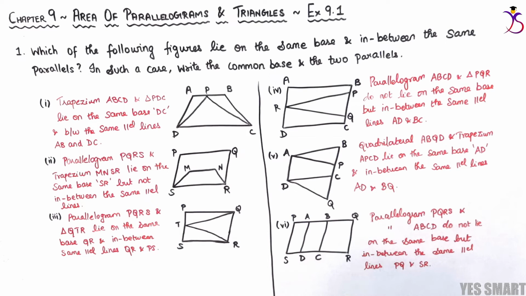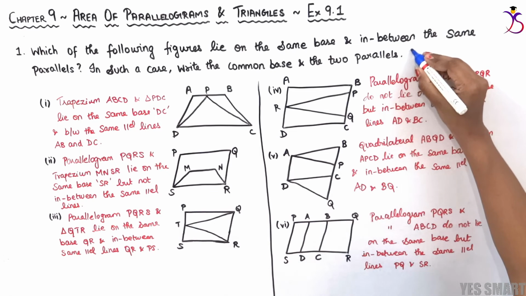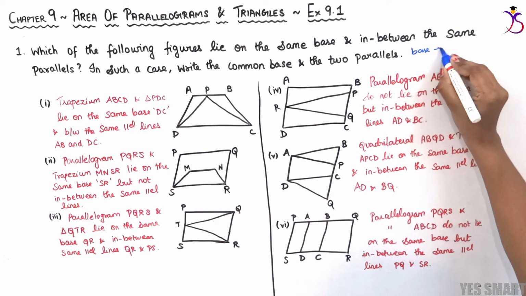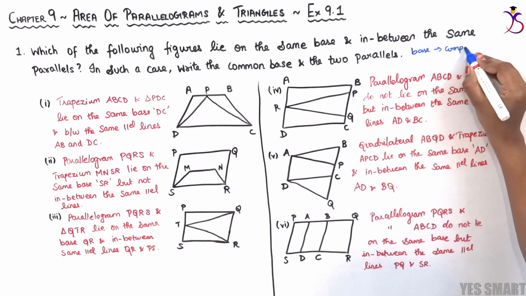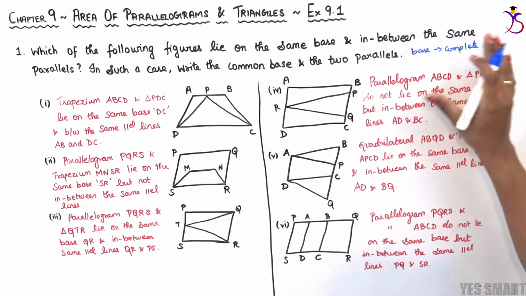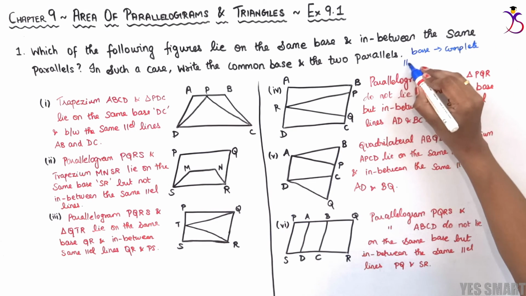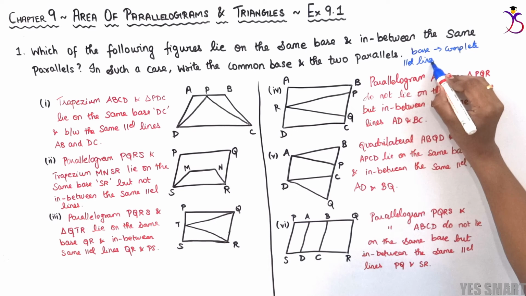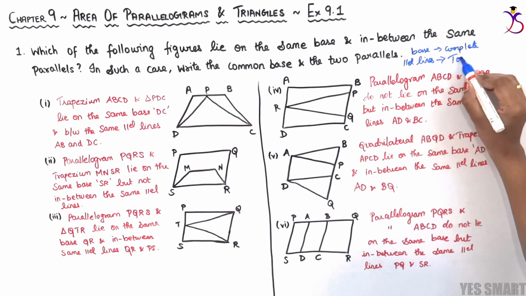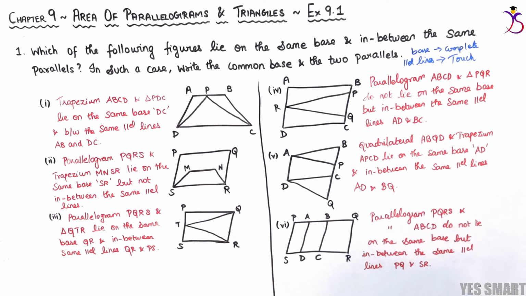So the key takeaways from Exercise 9.1: the base should be complete. In order to compare whether both figures lie on the same base, the base should be exactly the same. In order to conclude that both figures lie between parallel lines, we observe that both figures should touch both the parallel lines. So these are the key takeaways from this exercise. With this, we have completed this exercise.